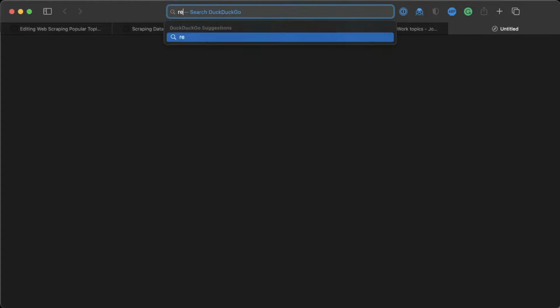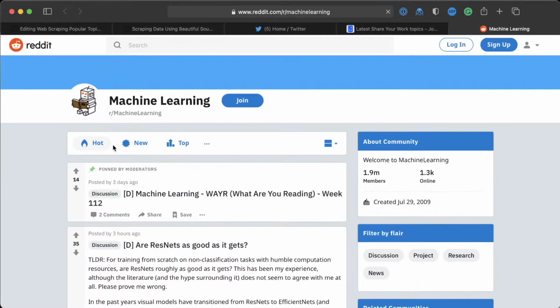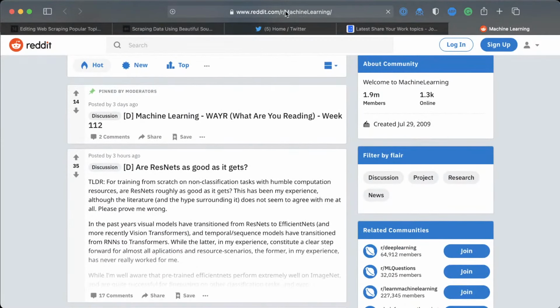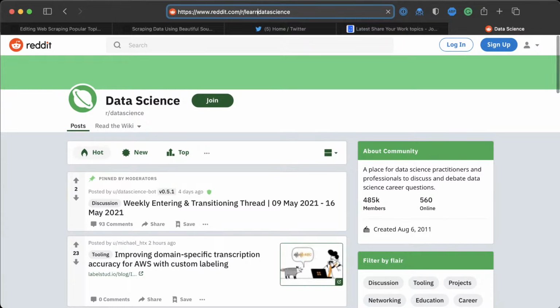You can also go on Reddit. Machine learning is a good place. So you can post on, well, maybe web scraping doesn't make sense for machine learning, but you could, let's say, do data science. You could post on data science. You could post on learn data science. And you can see there are 485,000 people here. And of course, the key thing here is you should post to communities that you contribute to.